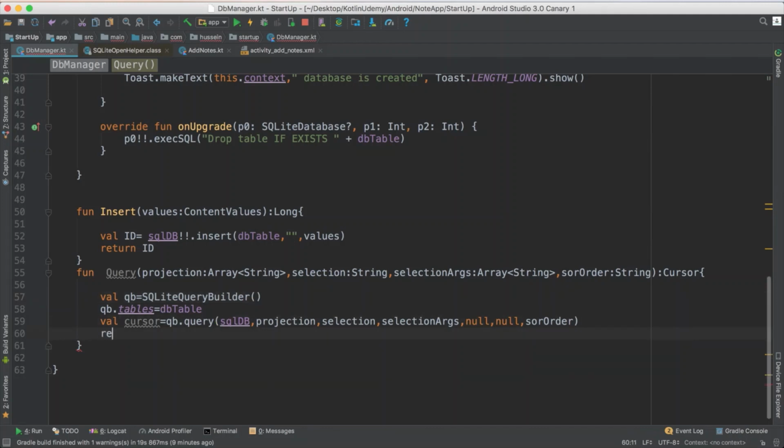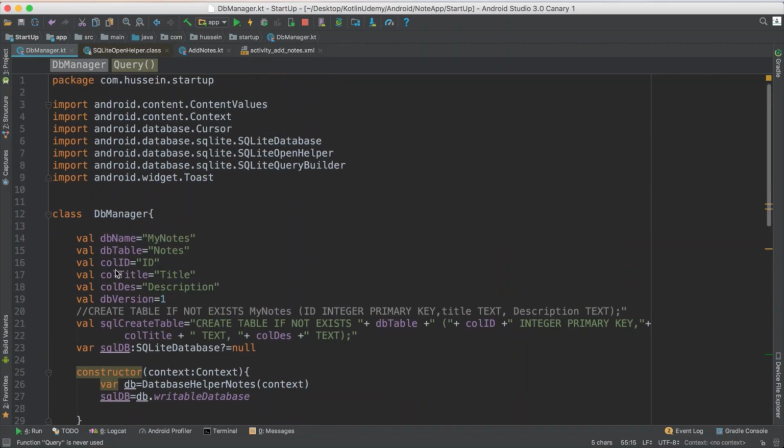When he executes that, the result he returns is the cursor for me. And you will understand in a second. Think about having a table. What do you want to get? You want to get a number of columns, name and ID. So you send him an array of name and ID. Which rows you want is how you filter the data. Then how everything is represented. So this is the function to call it.